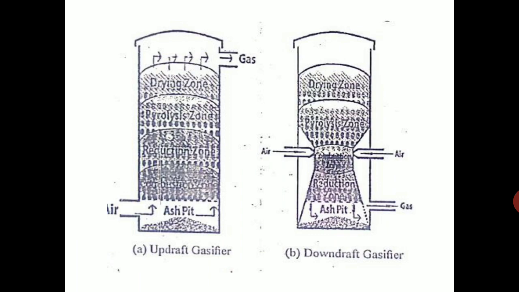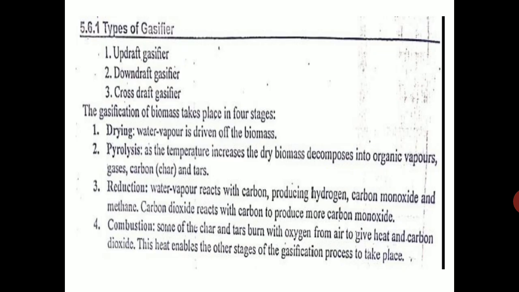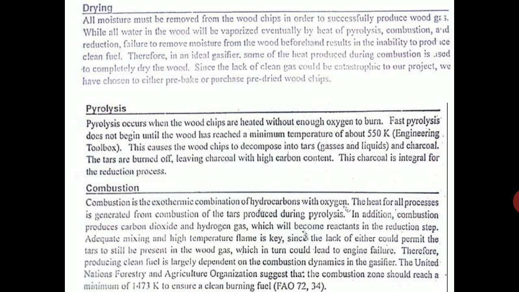There are four processes you can see here: drying zone, pyrolysis zone, reduction zone, and the combustion zone. So the four zones are there. Air is supplied and gas is produced. So this gasifier is also known as wood gas.